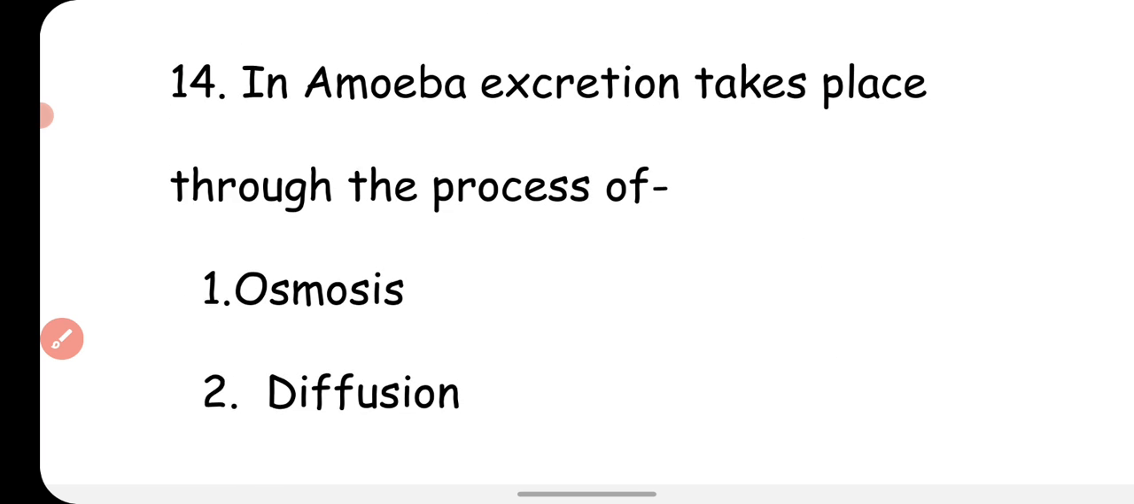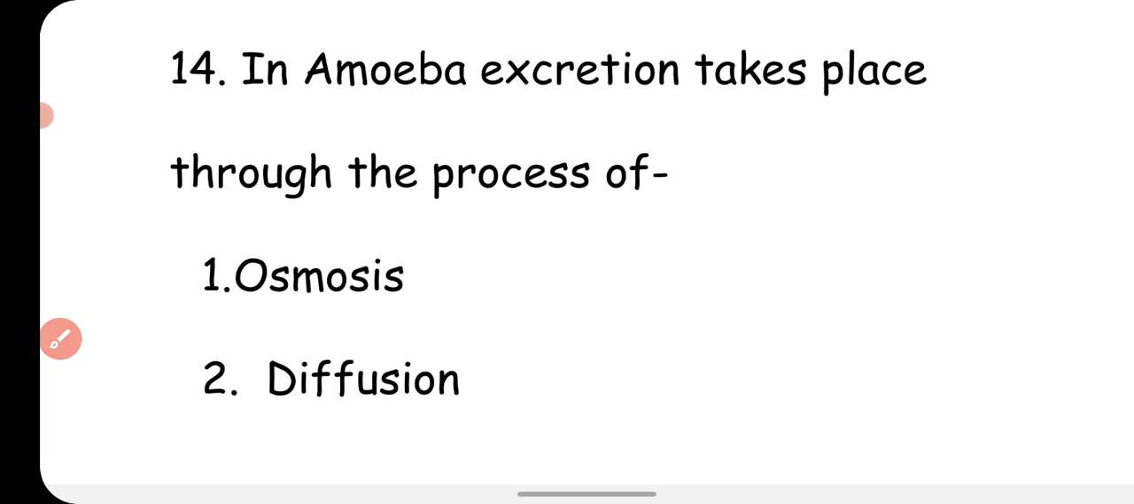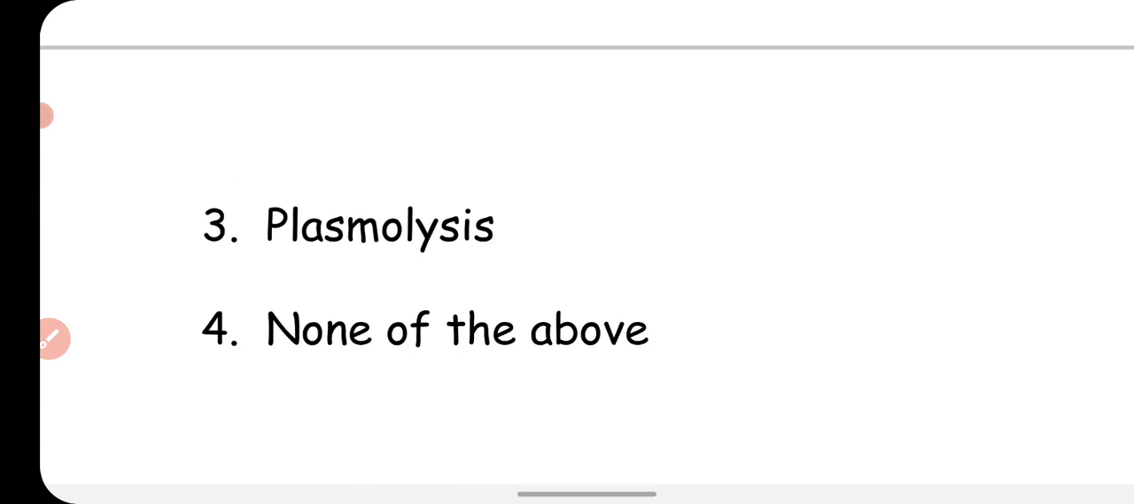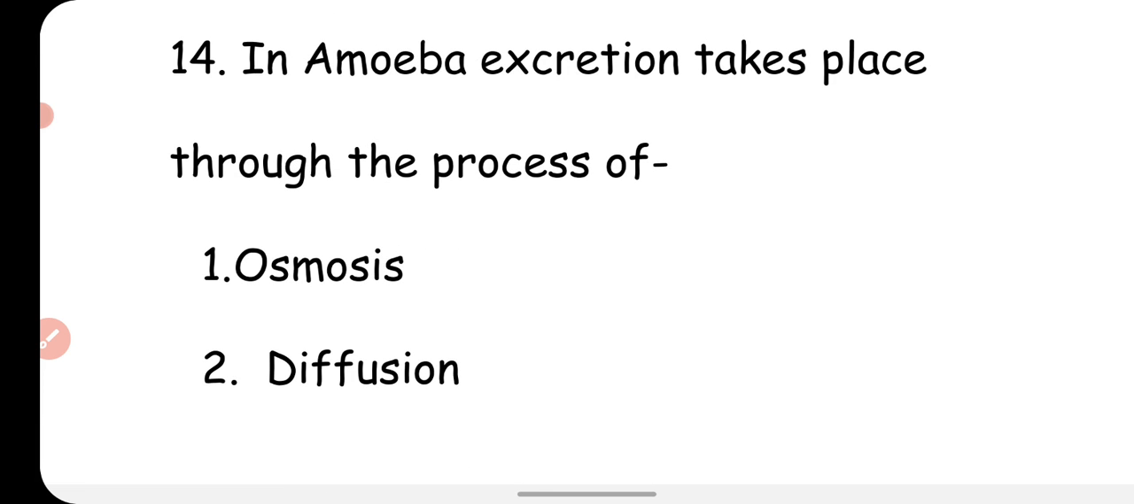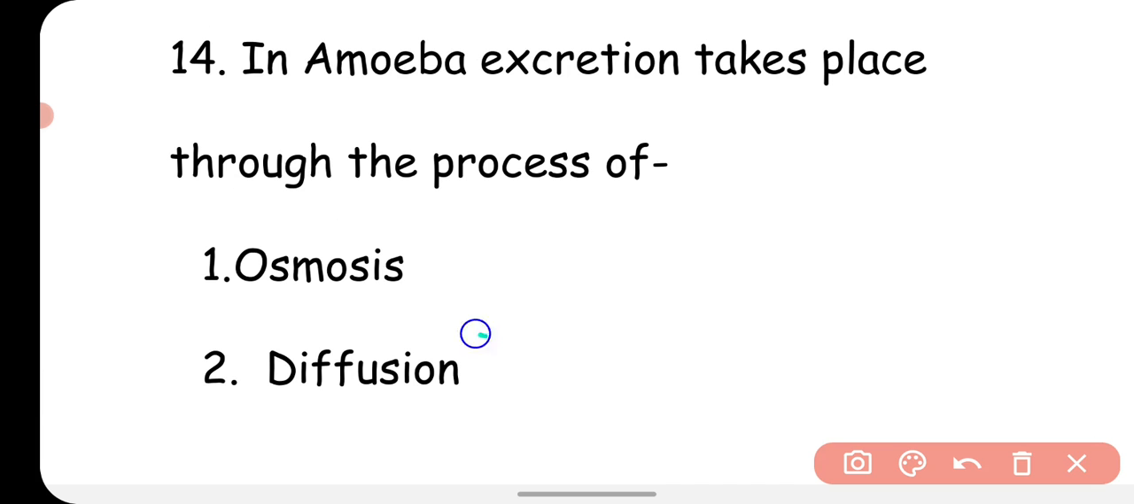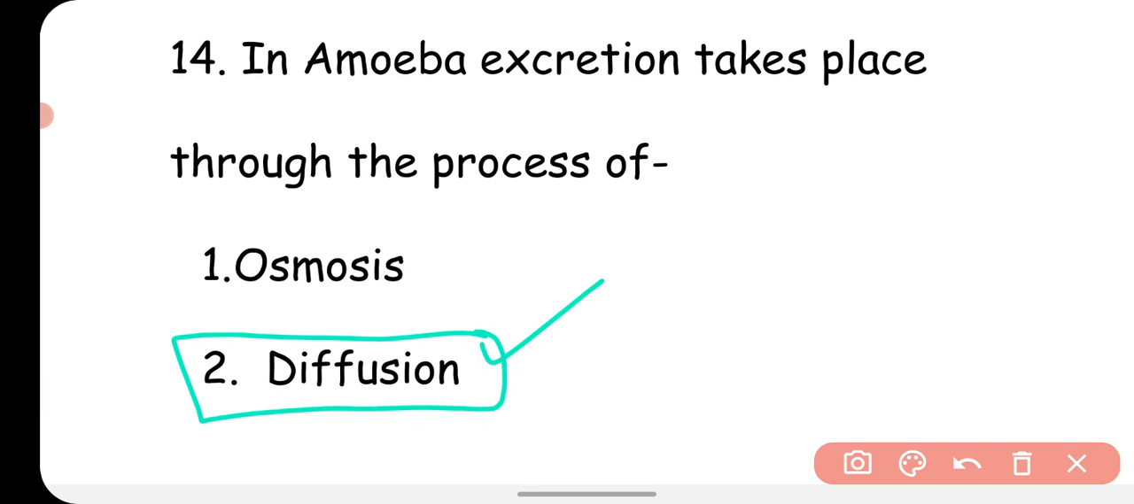Now the next question is, in amoeba, excretion takes place through which process? In amoeba, what is the process that helps in the excretion of waste product? Osmosis, diffusion, plasmolysis, none of the above. So amoeba removes its waste product through the general surface of the cell by the process of diffusion. So the correct option is diffusion.